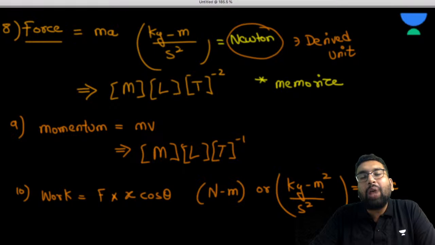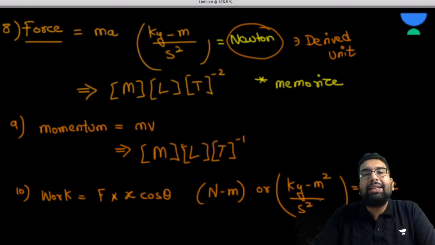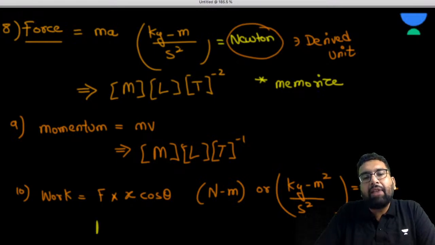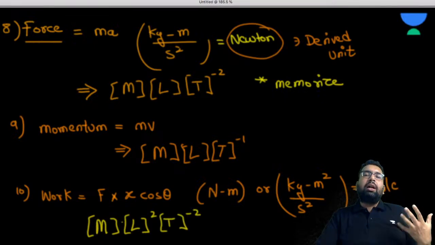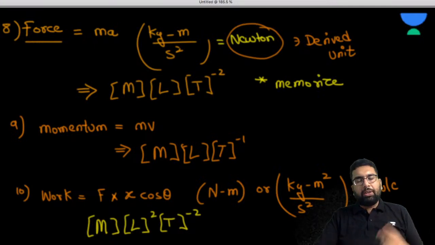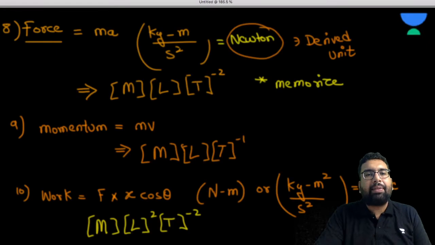Again, joule is a derived unit because it is formed from the fundamental units of mass, length and time. So how can we write it? We can have M, meter square, that is L square, and that is T minus 2. This is the dimensions of the work. So from this you can find the dimensions. I hope I have cleared my point. Now we have, so how many were there? 10. So now work, we can go for energy.